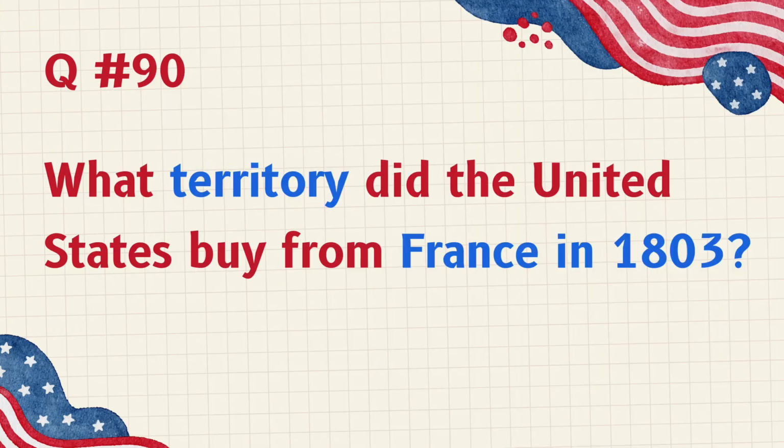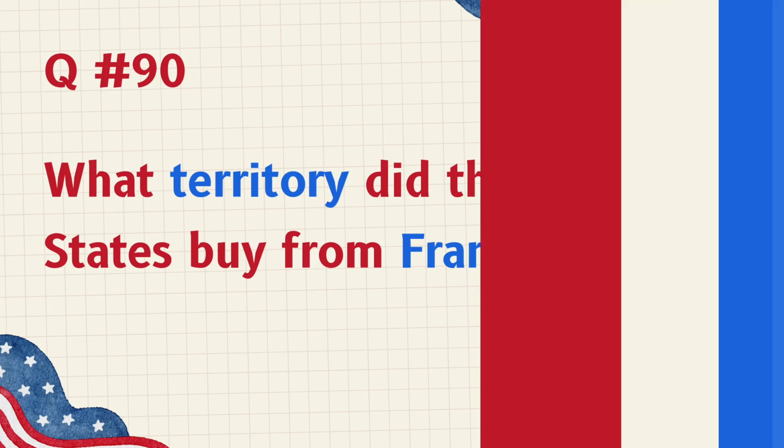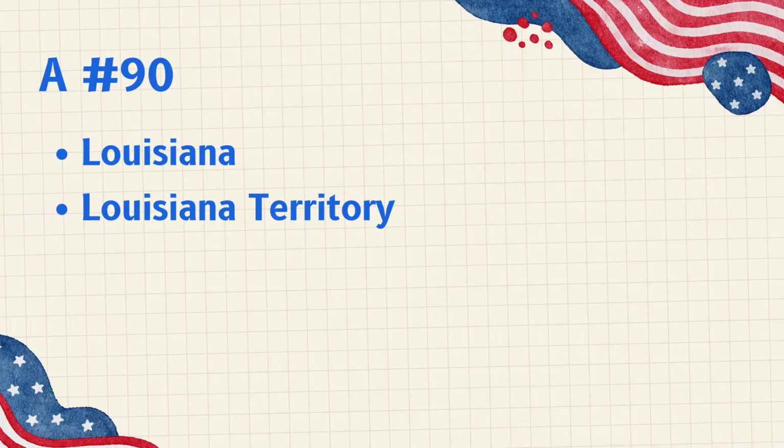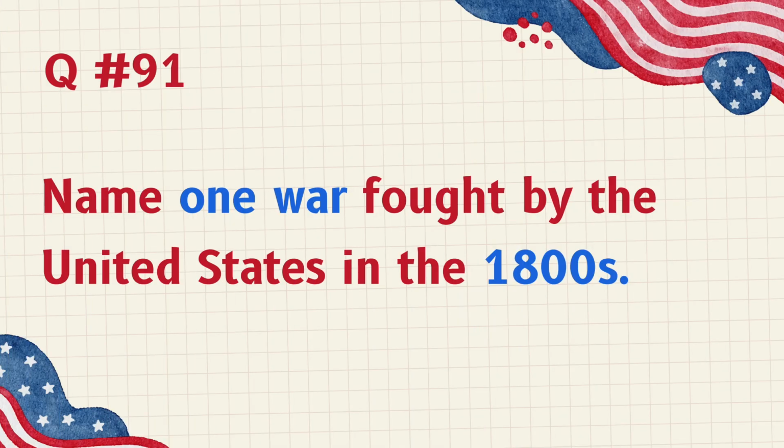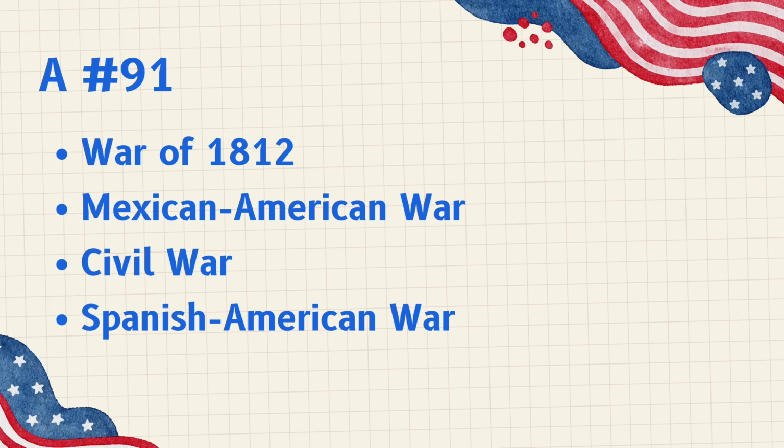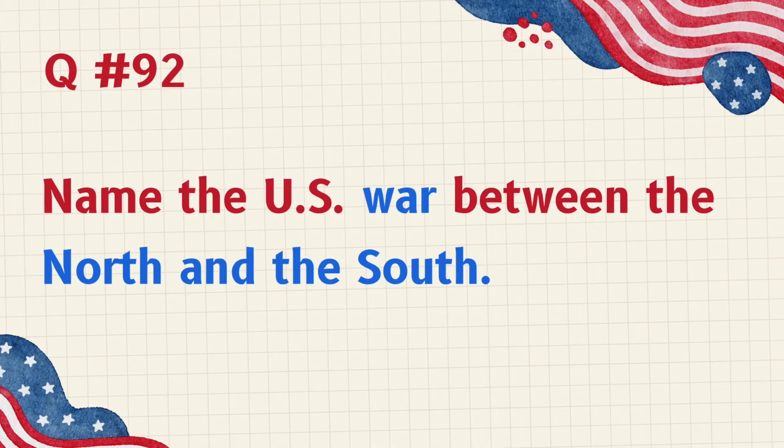What territory did the United States buy from France in 1803? Louisiana. Louisiana Territory. Name one war fought by the United States in the 1800s. War of 1812. Mexican-American War. Civil War. Spanish-American War. Name the U.S. war between the North and the South.